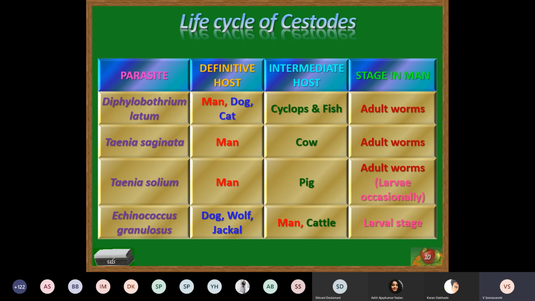Okay. Now, in previous lectures, you have studied protozoan parasites, where you studied the definition of definitive host and intermediate host, which is usually related to the presence of a sexual or asexual reproductive cycle.